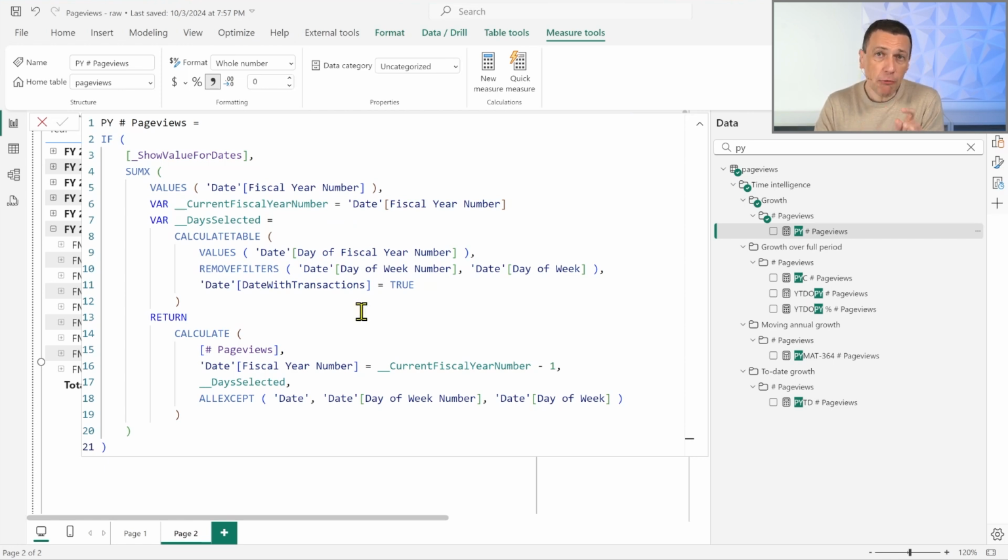This technique is described in a DAX pattern that completely explains in detail how this calculation works. So the goal for this session is not to explain this calculation, but to make you aware that you don't even have to write this code, but if you want to understand how this works, or you want to customize it, you can just take a look at the corresponding DAX pattern for the week-based calculation on the website daxpatterns.com.